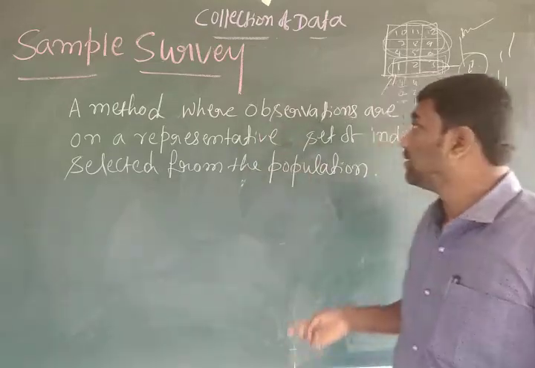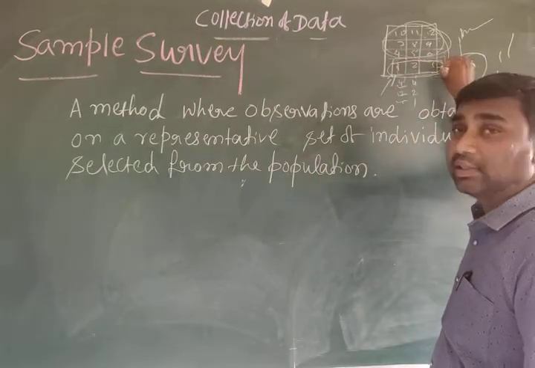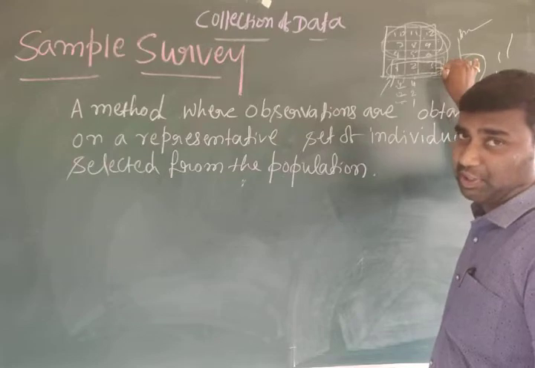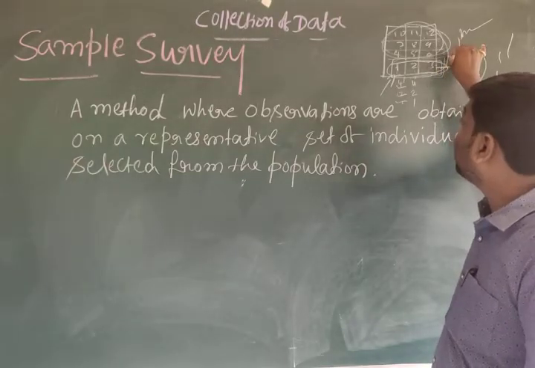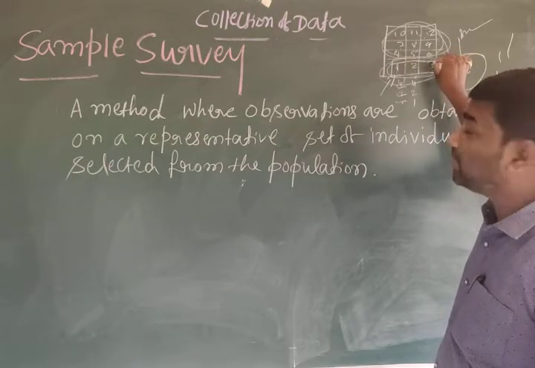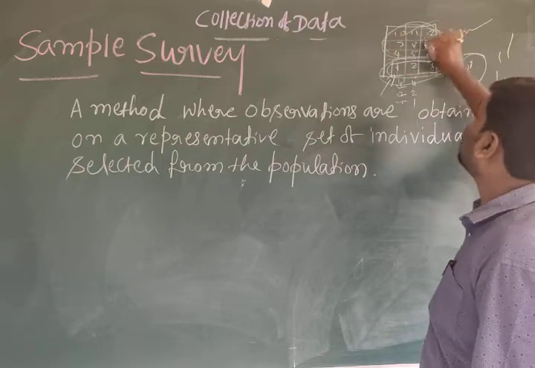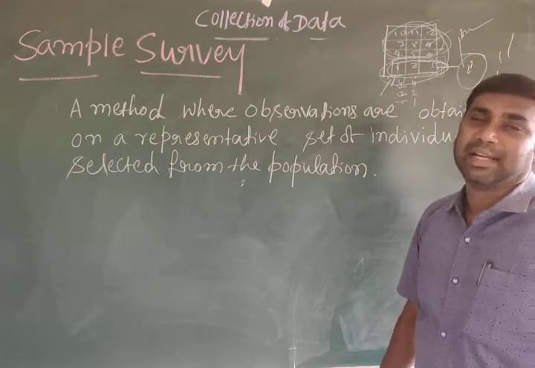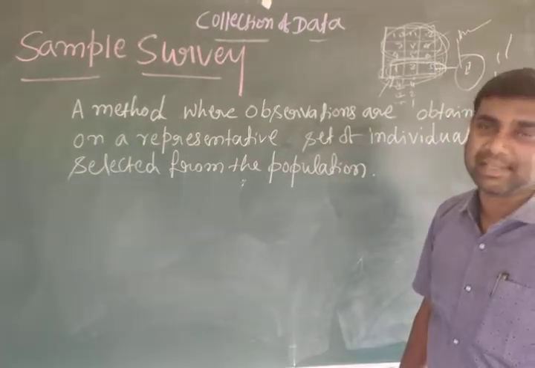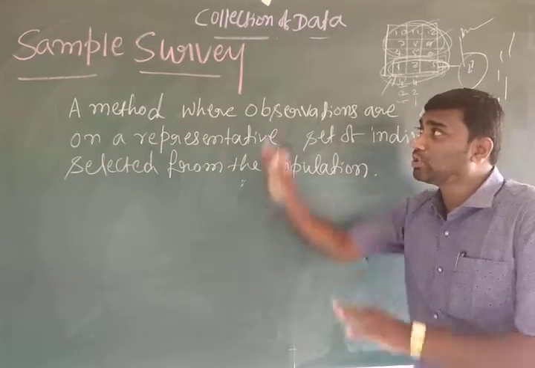The investigator has to collect the information of the first, second, and third families. On the basis of these three families' information, he can mention the average statistics. That's why we are discussing the sample survey.